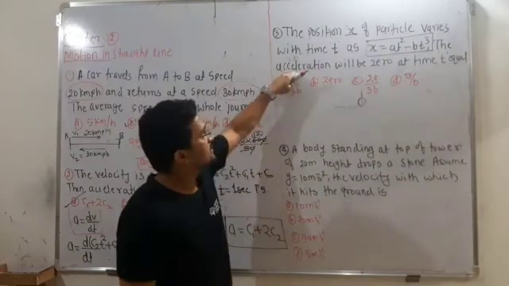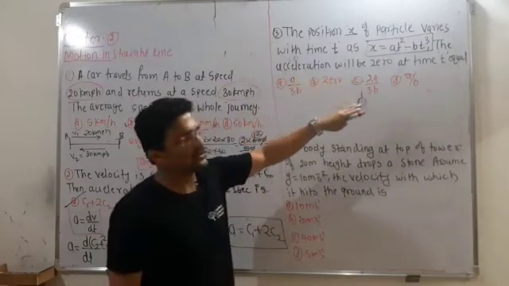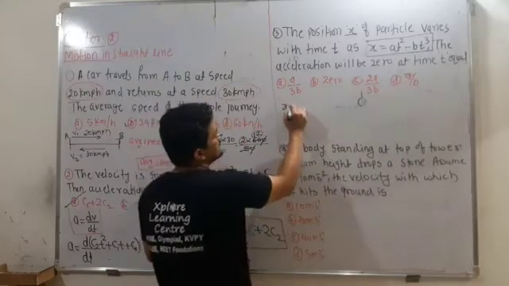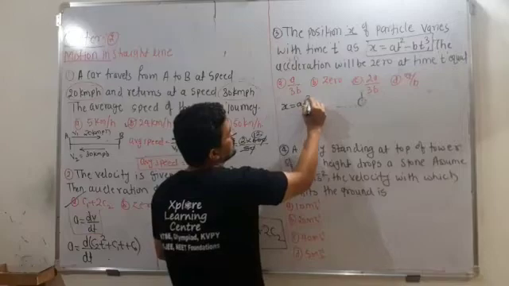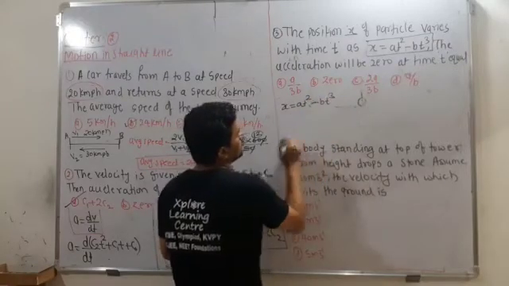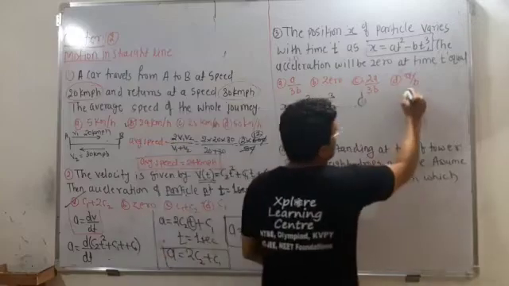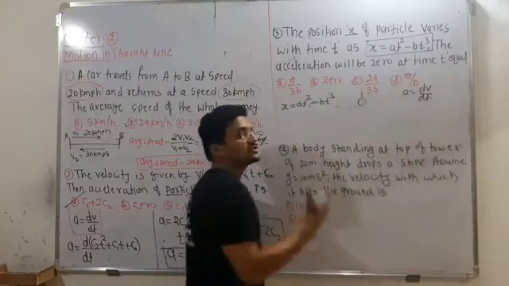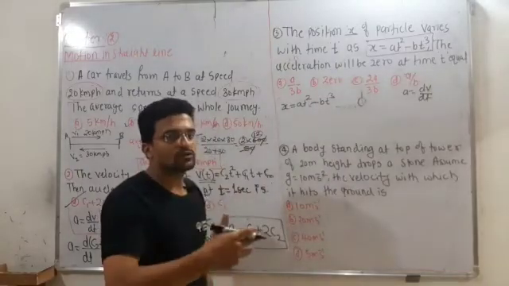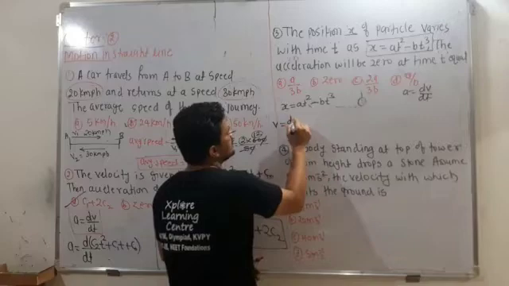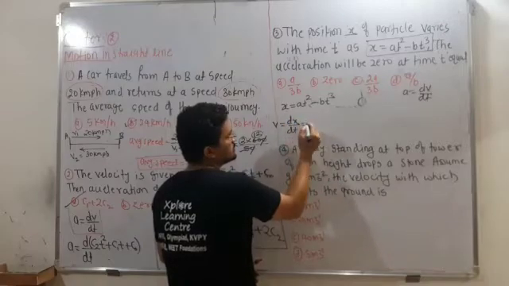The acceleration will be 0 at time t equal to what? How to solve? x is given as a t square minus b t cube. We know acceleration is equal to dv by dt, but velocity is not given. So first find out the velocity by using x. We know velocity is equal to dx by dt.